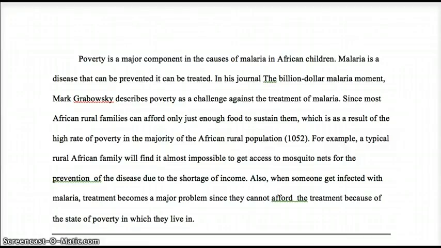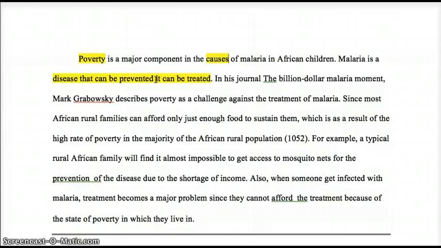So, poverty is a major component in the causes of malaria in African children. Malaria is a disease that can be prevented. It can be treated. So a couple things going on here. First of all, in the very first sentence or two, I expect to see a topic sentence. The problem is when I look at these two sentences here, I have two different ideas. I have the issue of poverty, and I also have the issue of a disease that can be prevented and treated, right? So poverty is a cause, but once you get the disease, the treatment is what happens afterwards. To me, right off the bat, this particular paragraph doesn't have a solid reason for being. The topic sentence isn't clear.